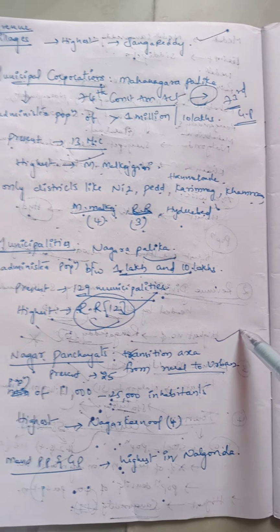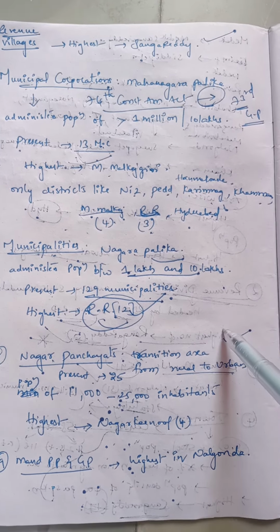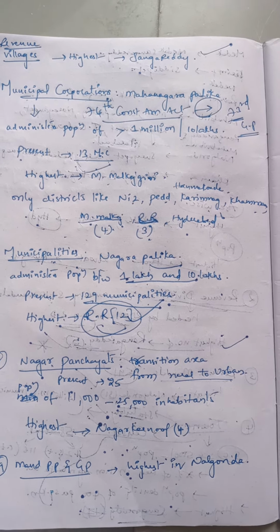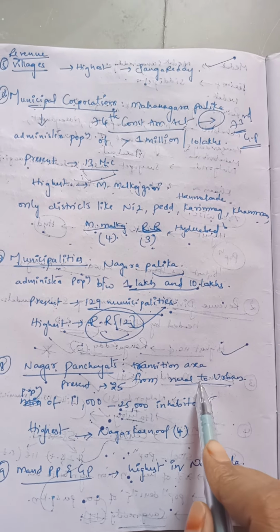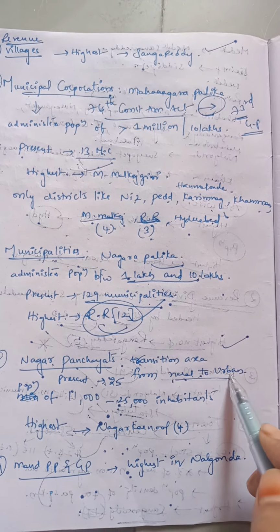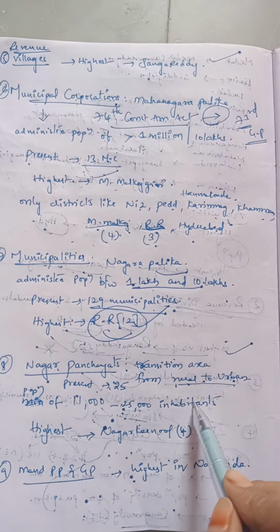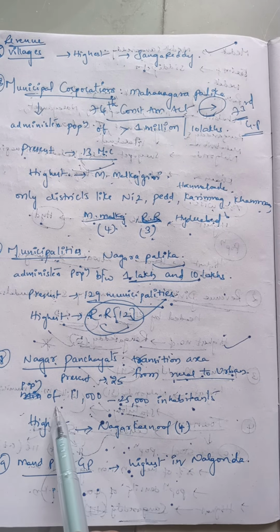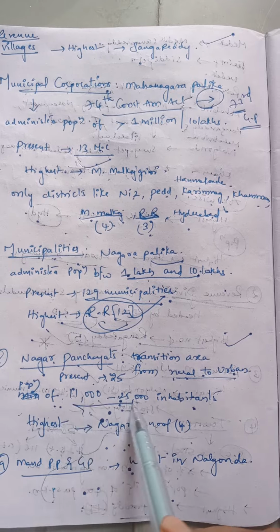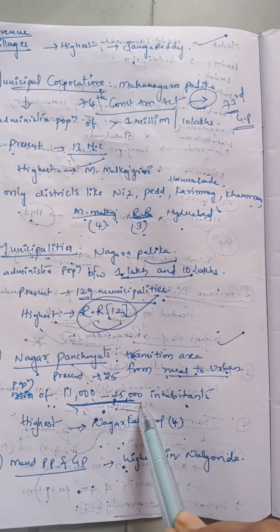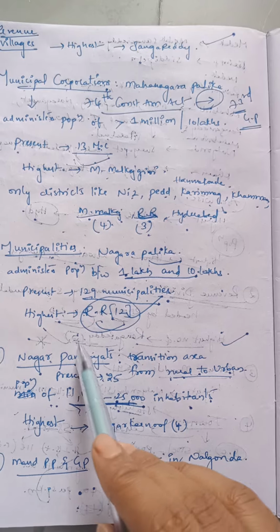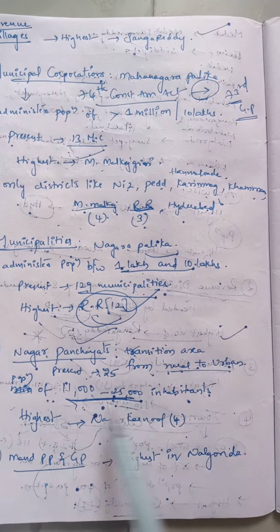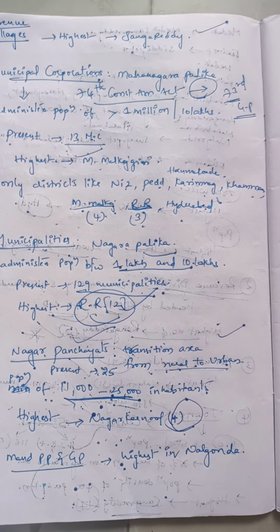And coming to the 8th administrative unit, that is Nagara Panchayats. Here we need to listen carefully, because a Nagara Panchayat comes into existence only when the area is in a transition zone. That is, it is transforming from rural into urban areas, depending upon the number of immigrants or inhabitants. Immigrants are the people who are migrating from the village to the town, and they should be in the range of 11,000 to 25,000. Then only it is categorized as a Nagara Panchayat, and the administration is similar to that of the municipalities. The highest number of Nagara Panchayats is seen in Nagarkurnool district, that is 4.